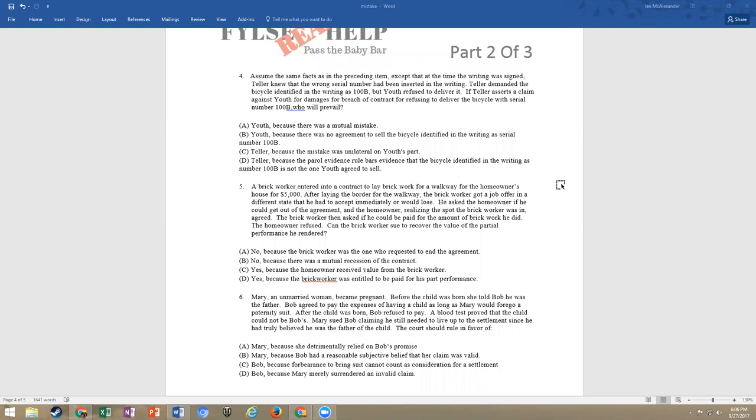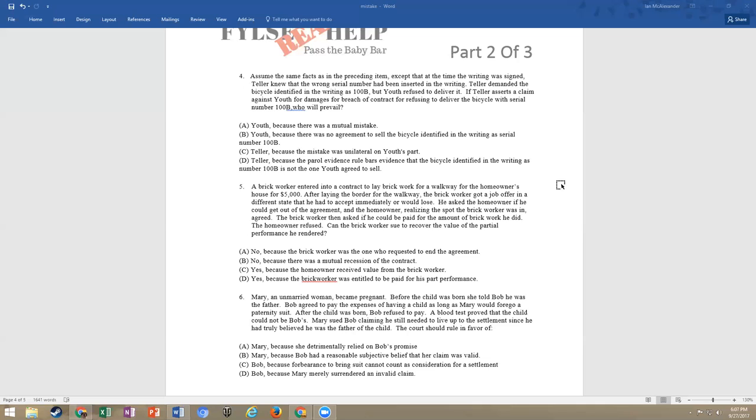So all courts agree that a plaintiff's promise to waive a valid claim is sufficient consideration for the defendant's promise to pay a settlement. So remember, you can say, I won't sue you if you do this, because that is sufficient consideration. Anytime you see somebody forbearing to sue, that will be sufficient consideration. But remember that that person has to believe, they have to have a real subjective belief that the claim is valid, and that this real subjective belief was not unreasonable. It has to be a reasonable subjective belief.